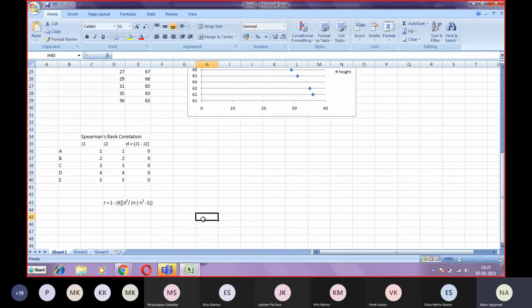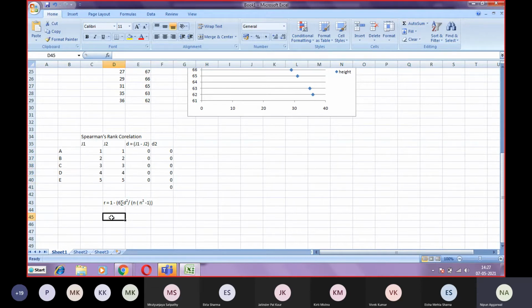So there is no difference in the ranking, so d becomes 0. Then we calculate d square, which is again all zeros. The summation of d square, summing all these d squares, will be again 0.